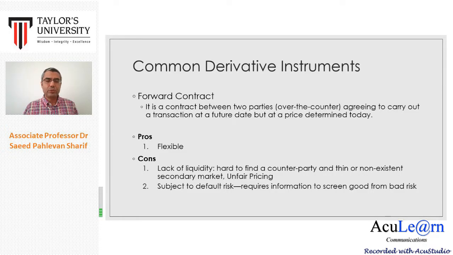For example, you agreed with KFC to sell 1,000 kilo of chicken at 10 ringgit per kilo on 1st of July, and you deliver it to KFC's warehouse. So who may be interested in 1,000 kilo of chicken at 10 ringgit on 1st of July?